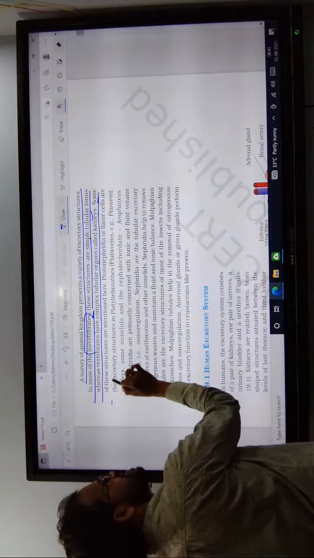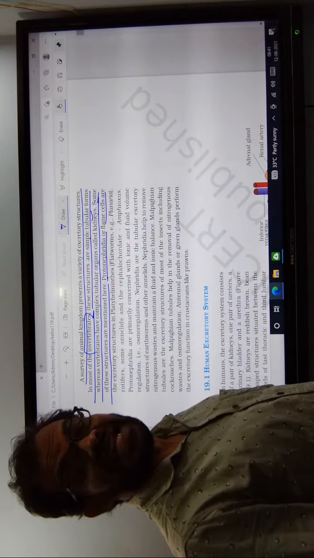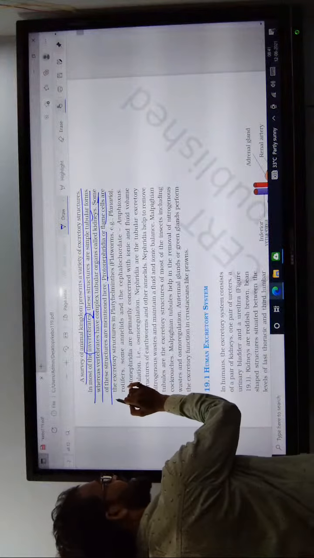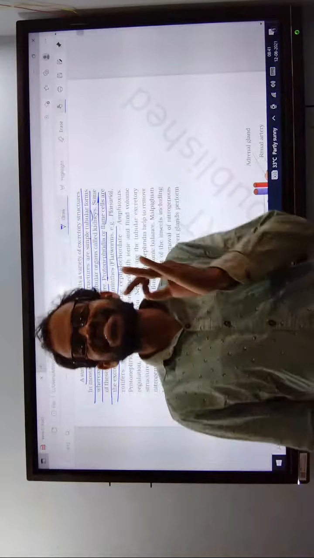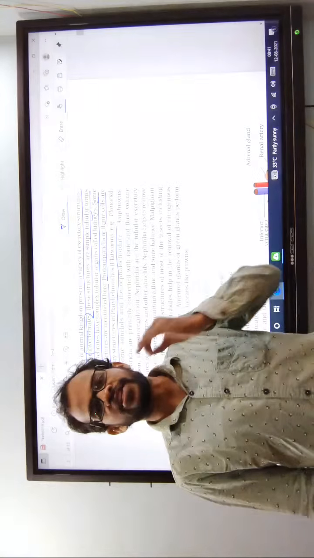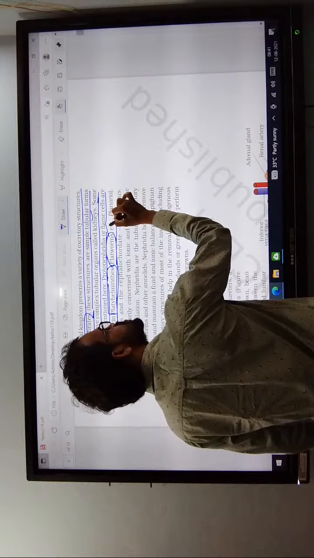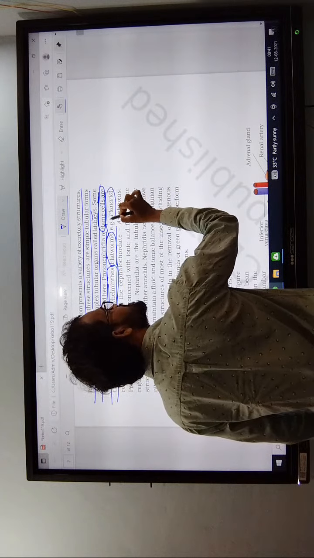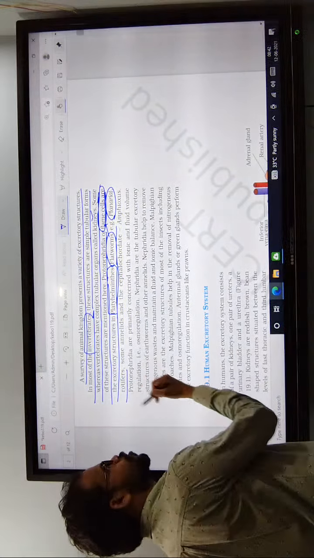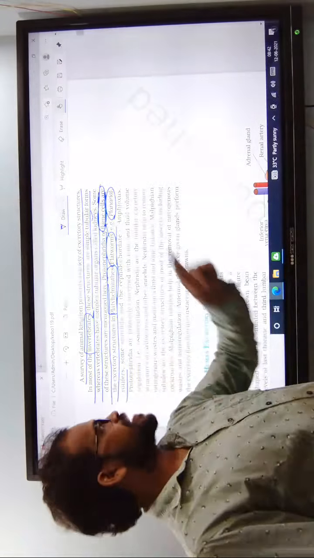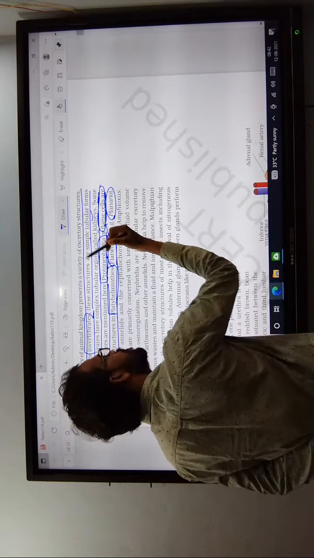Some of these structures are called protonephridia, also known as flame cells. What are they? Flame cells. The excretory organ of platyhelminthes, or flatworms, consists of flame cells. What is the example? Planaria. And rotifers also have protonephridia or flame cells.